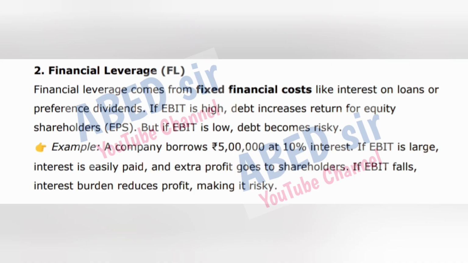But if EBIT is low, debt becomes risky. Example: a company borrows 5 lakh rupees at 10% interest. If EBIT is large, interest is easily paid and extra profit goes to shareholders. If EBIT falls, interest burden reduces profit, making it risky.